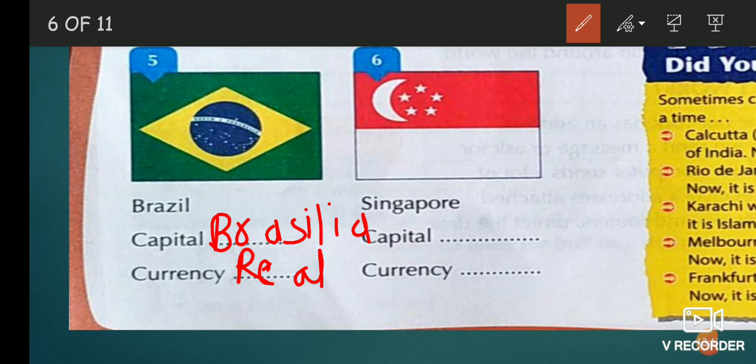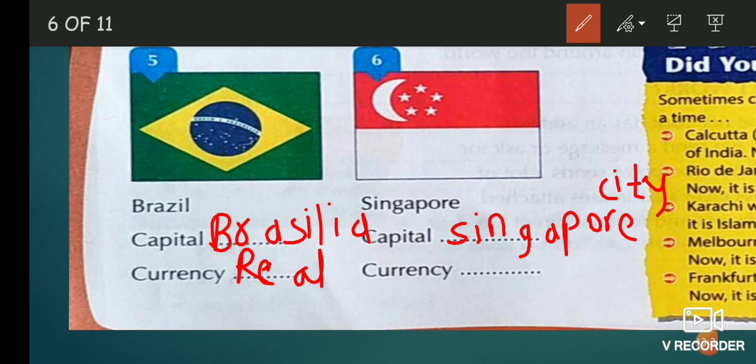Now next is Singapore. And what is the capital city of Singapore? It is Singapore City, SINGAPORE CITY.